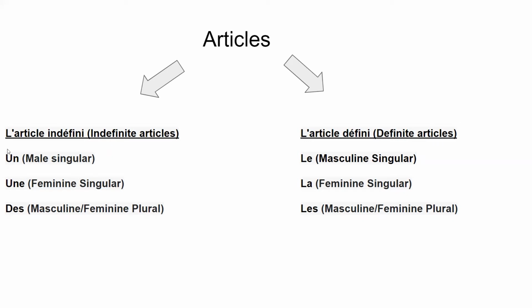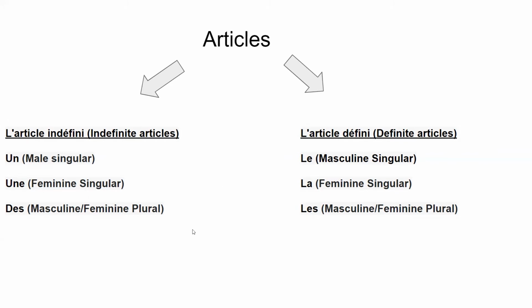Indefinite articles, which are called l'article indéfini, are of three kinds: un, une, and des. Un is used before masculine singular nouns. Une is used before feminine singular nouns, whereas des is used before masculine or feminine plural nouns. On the other hand, definite articles, which are called l'article défini, are of three kinds: le, la, and les. Le precedes masculine singular nouns, la precedes feminine singular nouns, whereas les precedes masculine or feminine plural nouns.